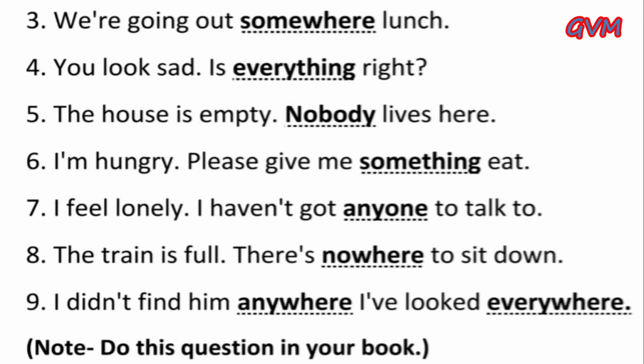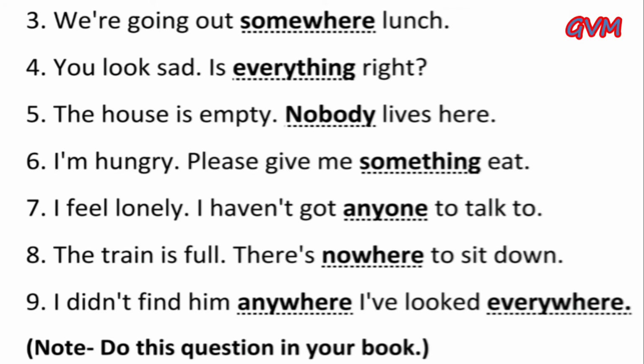Third, we are going out dash lunch. And the correct answer is somewhere because it is an affirmative sentence. Fourth, you look sad, is dash right, and the correct answer is everything. Fifth, the house is empty, dash live here, and the correct answer is nobody because it is an emphatic pronoun.